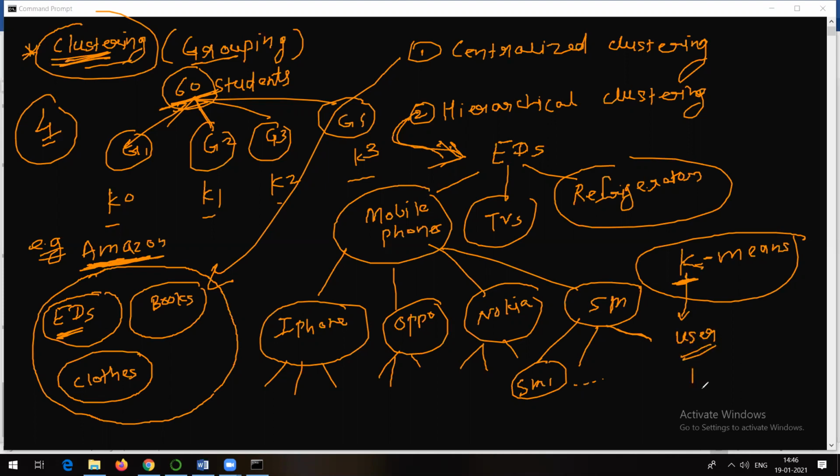But how does the user decide the value of k? That we will be discussing later on. When we start with the implementation of the k-means algorithm, at that time I will talk about how to decide the best value of k depending on the data. But for now, just remember that clustering simply means grouping. And till now, whatever we talked about, let me just change the color here.